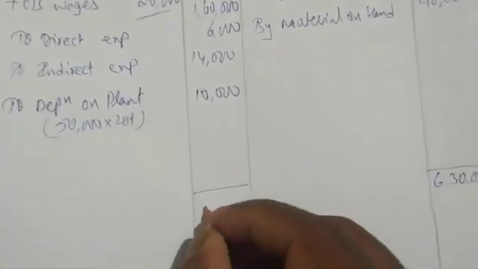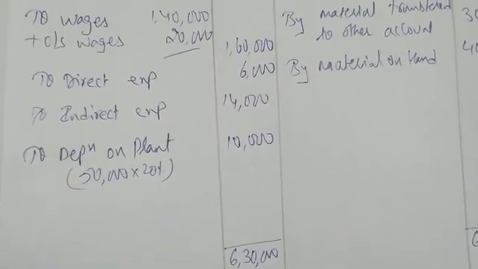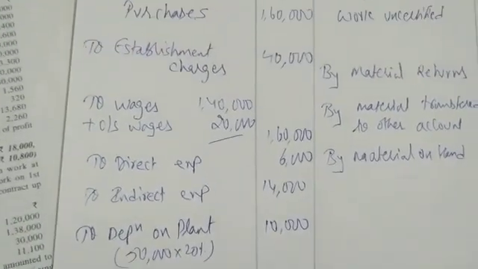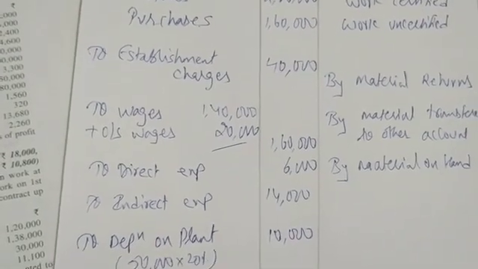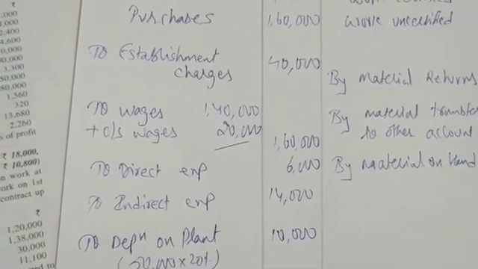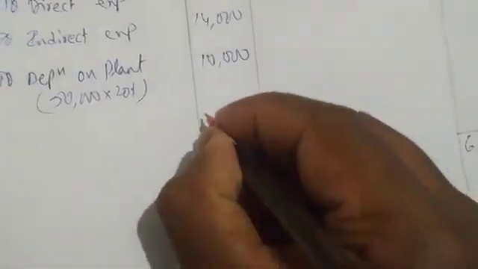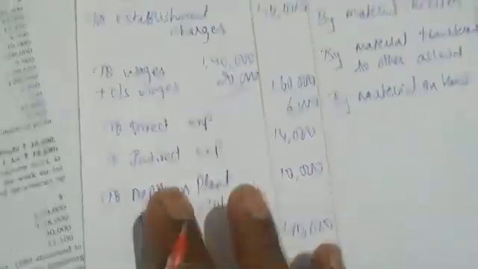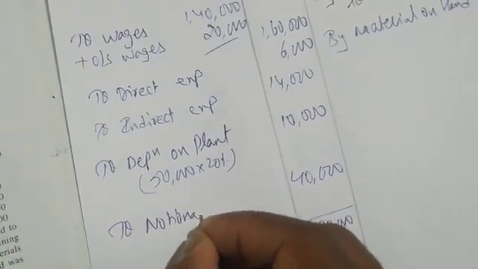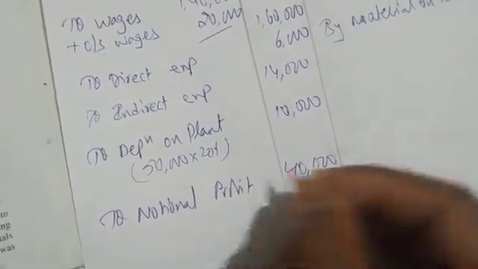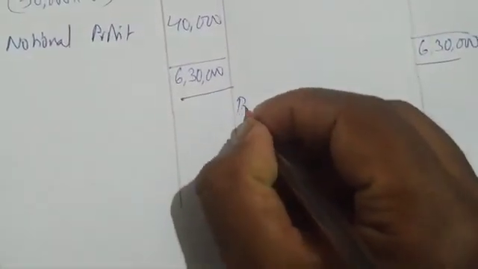So the total on both sides is 6 lakh 30 and 6 lakh 30. From this I am deducting 2 lakhs minus 1 lakh 60 minus 40 minus 1 lakh 60 minus 6,000 minus 14,000 minus 10,000. So our notional profit is 40,000. So I am writing to notional profit. How much we are getting? 40,000. So I am transferring notional profit here on the credit side.